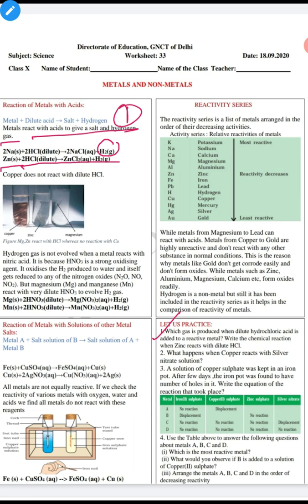Second question we have: what happens when copper reacts with the silver nitrate solution? Here's the solution. When copper reacts with the silver nitrate solution, it forms copper nitrate and silver is separated out.